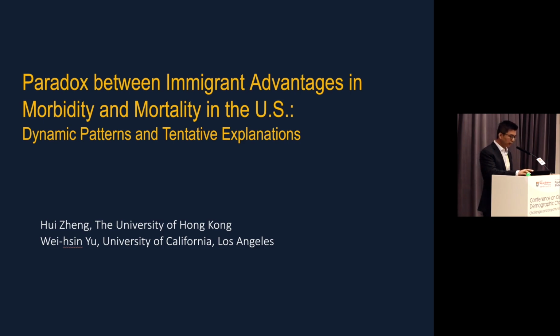In this study, we're trying to identify whether there's a paradox between immigrants' advantage in morbidity and mortality, in the context of the US. We especially want to figure out whether this paradox exists over time with age, and if so, what the explanation for this paradox is.